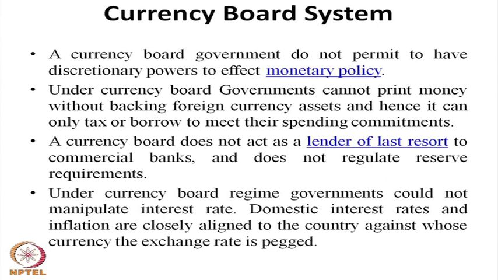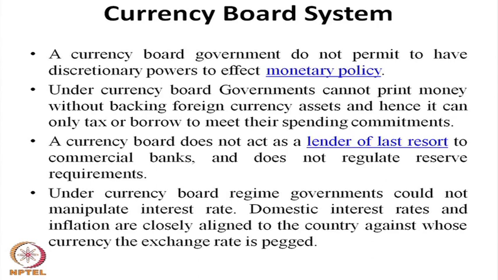A currency board does not act as a lender of last resort to commercial banks and does not regulate reserve requirements. So, whenever the domestic banks of a currency board country face any problem, they generally go to the monetary authority.